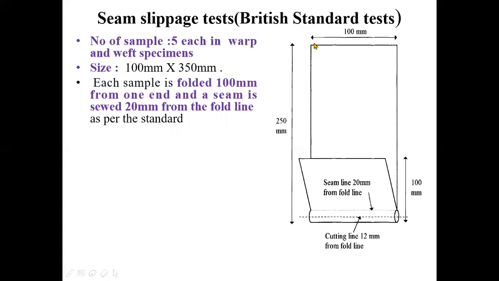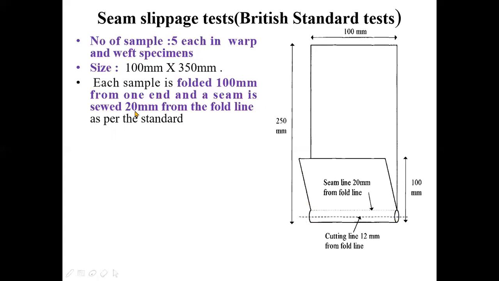Since 100 millimeter will be folded from 350 millimeter, the length of the unfolded portion will be 350 minus 100, that is 250 millimeter. From this length to this length it is 250 mm, and from this length to this length it is 100 mm.